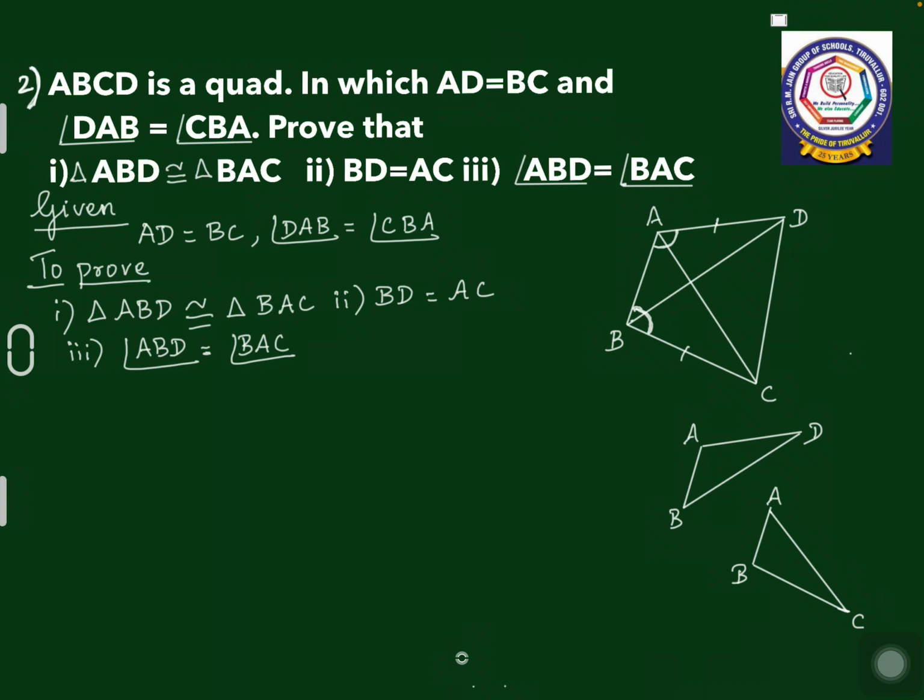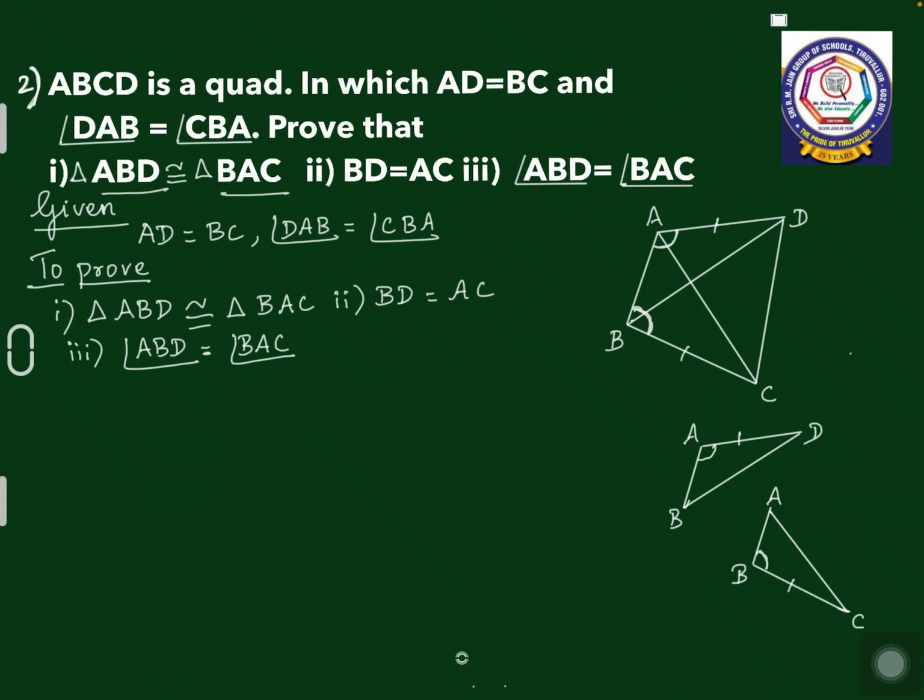So to prove that triangle ABD and triangle BAC are congruent, I have taken those 2 triangles, that is triangle ABD and triangle BAC. In the question itself they have given AD and BC are equal, and angle DAB is equal to angle CBA.